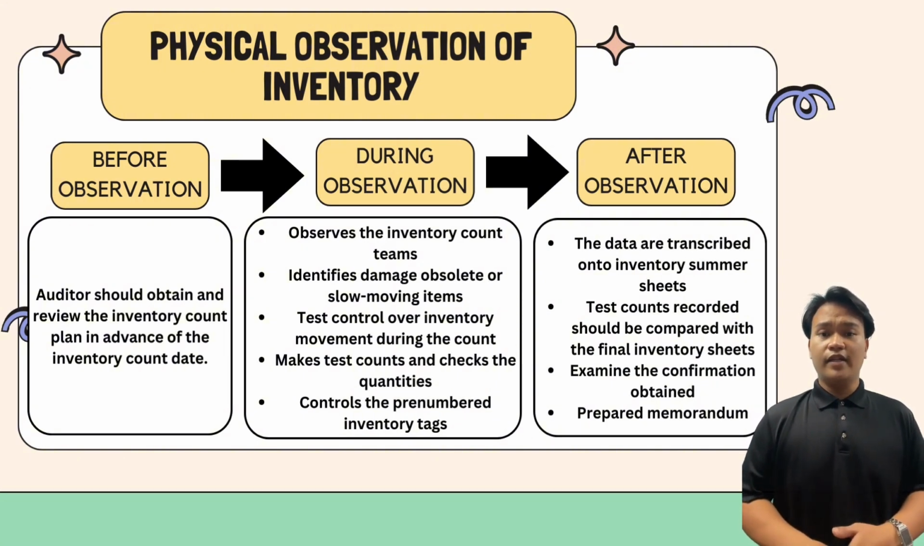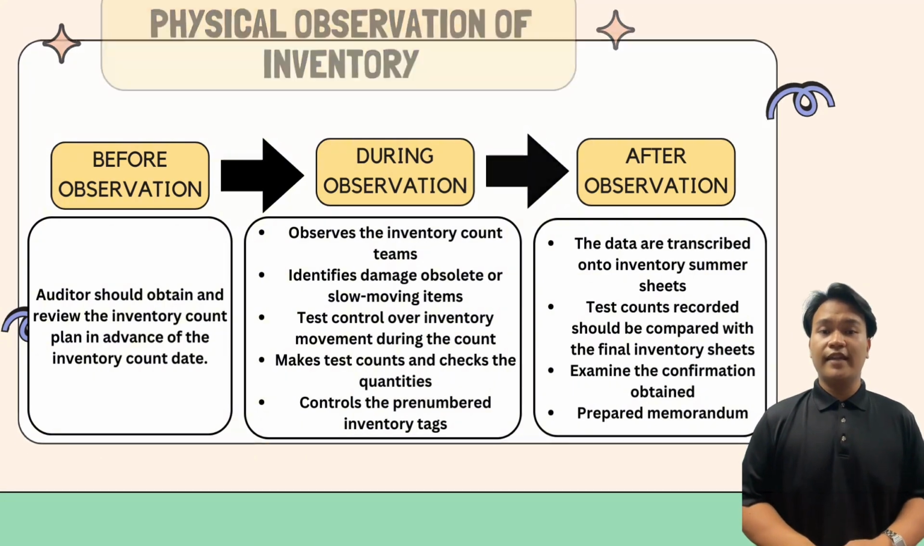Before the inventory count date, auditors should obtain and review the inventory count plan prepared by the company. This plan outlines the procedure and method that will be used during the inventory count. Reviewing this plan helps auditor understand the scope of the count, the location involved, and the personnel responsible. It also allows them to identify any potential risks or area that require special attention.